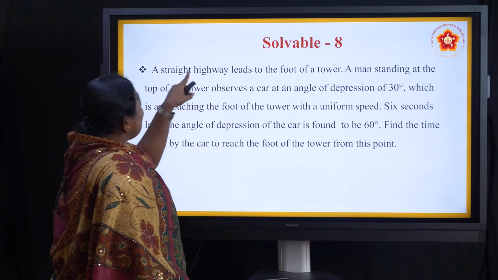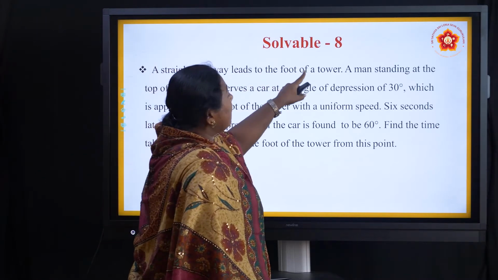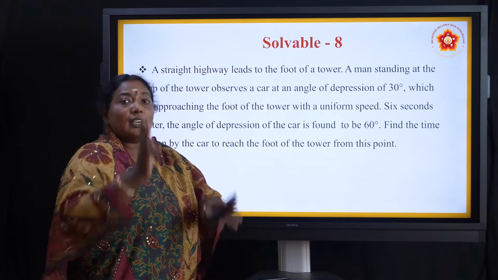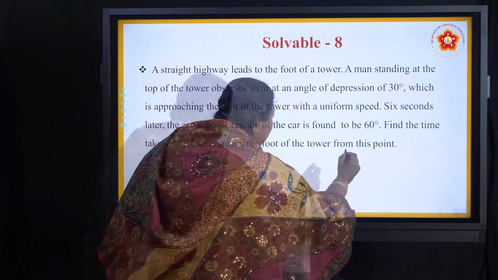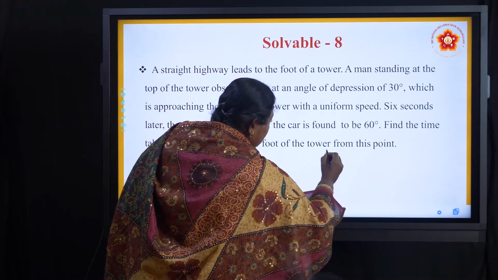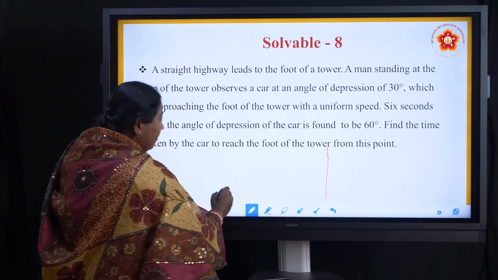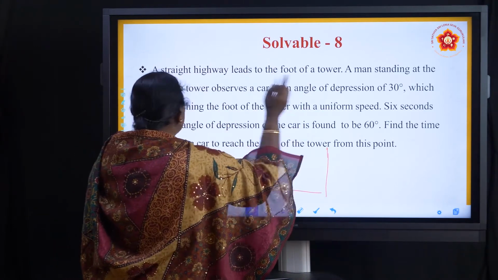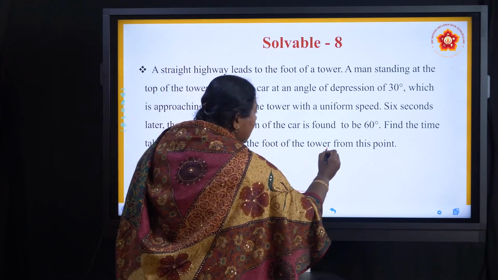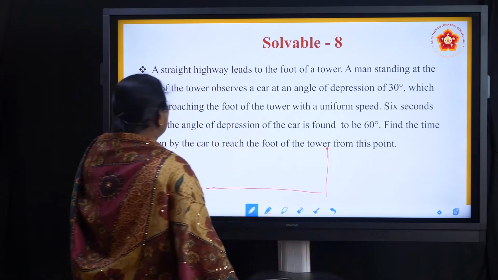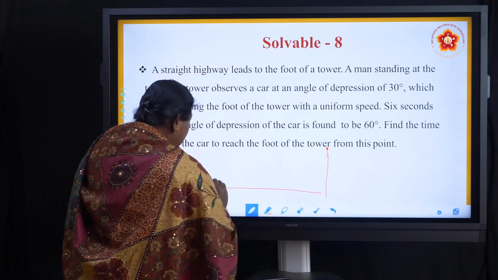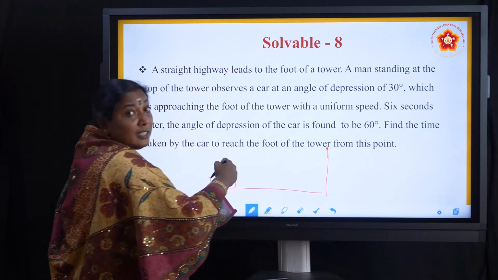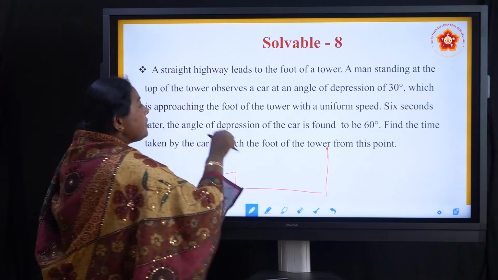A straight highway leads to the foot of the tower. That means instead of the foot of the tower you can imagine your house. They have given a highway, means a road, and a tower is there. A man is standing at the top of the tower and observes the car, that means the angle of depression.